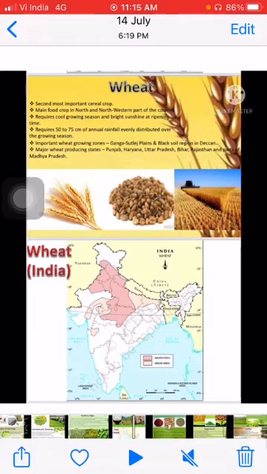The growing zone of wheat is the Ganga-Satluj plains in the northwest, and it is also grown in the black soil region of the Deccan Plateau. Major wheat producing states are Punjab, Haryana, UP, Madhya Pradesh, Bihar and Rajasthan.